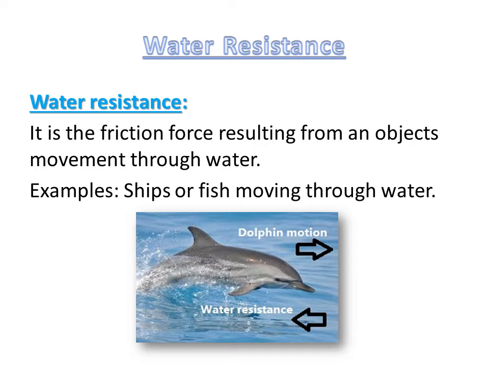And the same thing, if a car is moving forward, the air is pushing it in backwards direction. But of course, the force of the car is much stronger than friction, and that's why it keeps on moving forward. But there is always air resistance between the car body and the air, and the same idea in water. So the air resistance and the water resistance both are in opposite direction of movement, exactly like the friction, because they are types of friction.